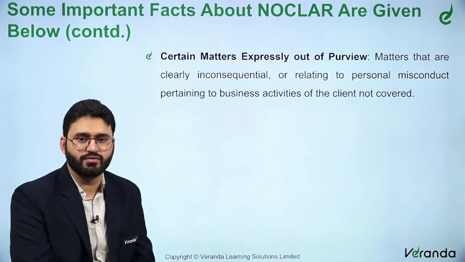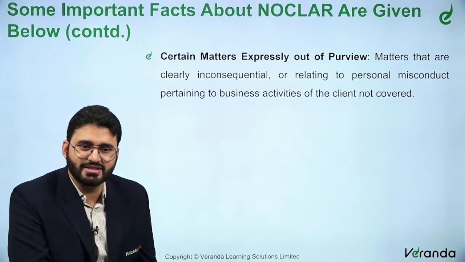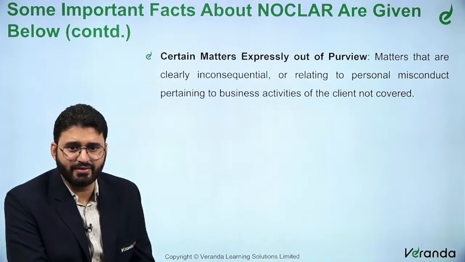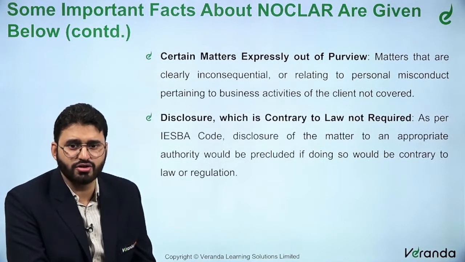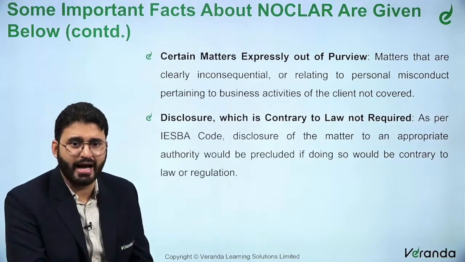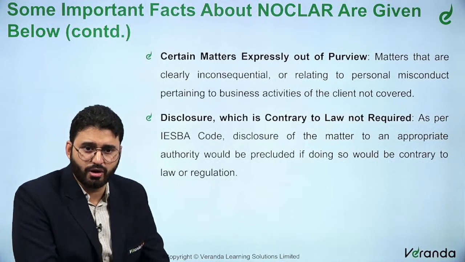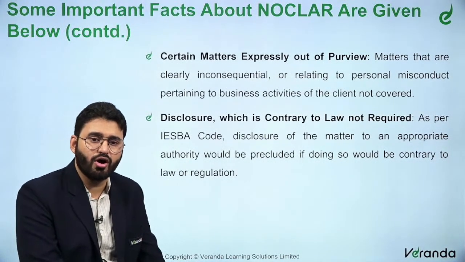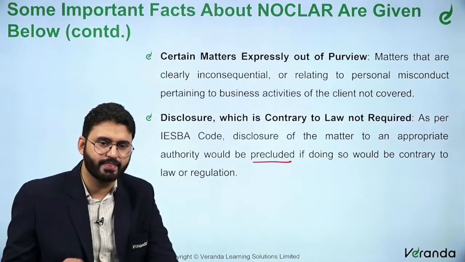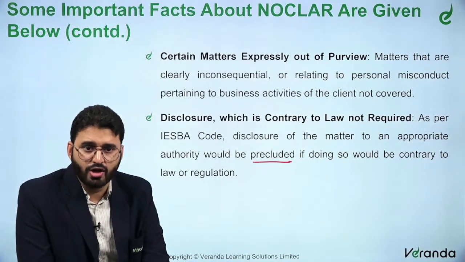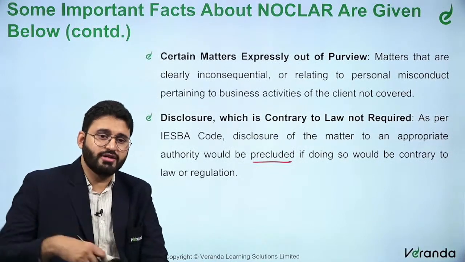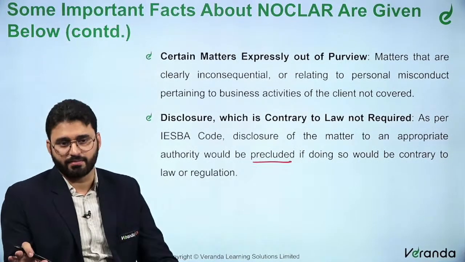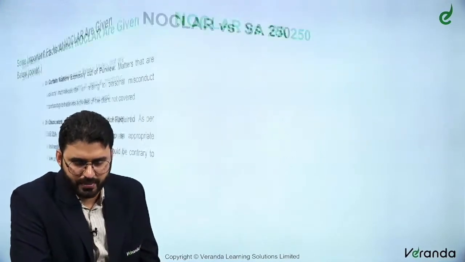Certain matters are expressly out of the purview. Matters that are clearly inconsequential, not material, or relating to personal misconduct not pertaining to business activities of the client, are not covered. Disclosure which is contrary to law is not required. As per the IESBA code, disclosure of the matter to an appropriate authority would be precluded if doing so would be contrary to the law or regulation. So precluded means not required, should not be done, not possible, prohibited. If disclosing that matter itself is contrary to a law, then it should not be done.